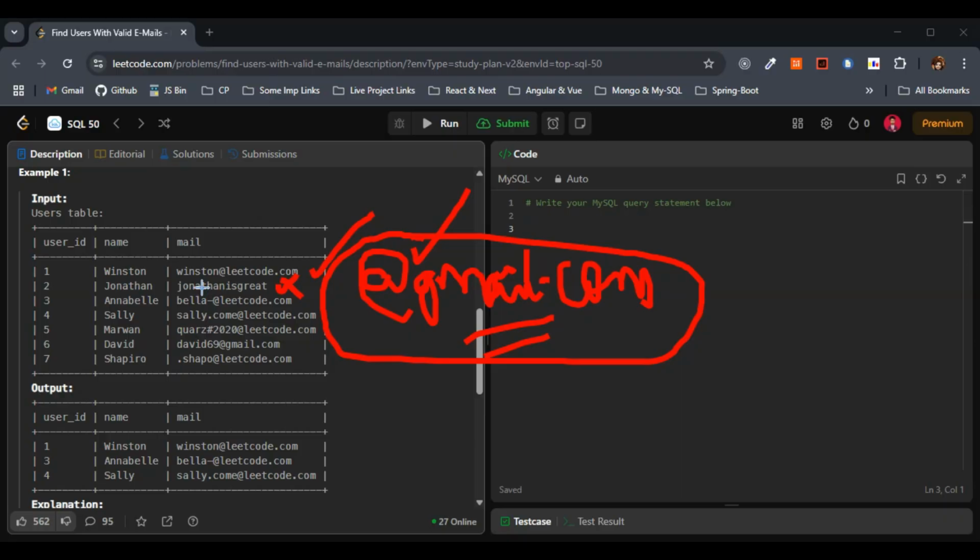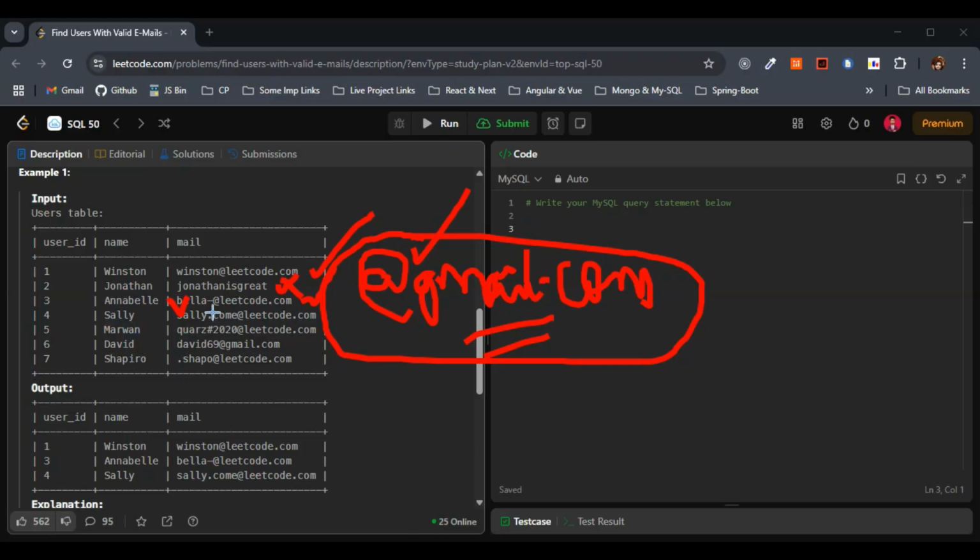If you remember, I said that we can have dash, period, nothing but dot or underscore, right? So we have the dash here in this case. So Bella dash @leetcode.com, we will consider this one. This is valid. So we will consider the third one.